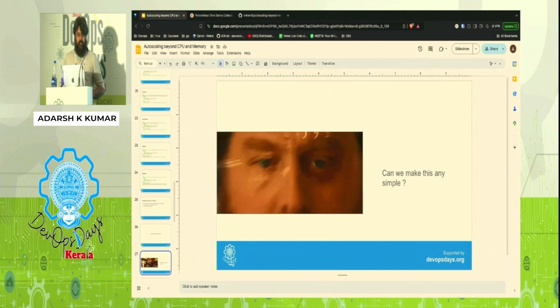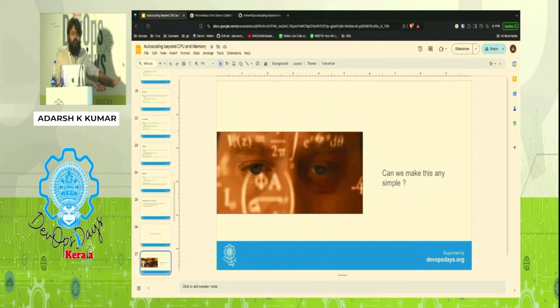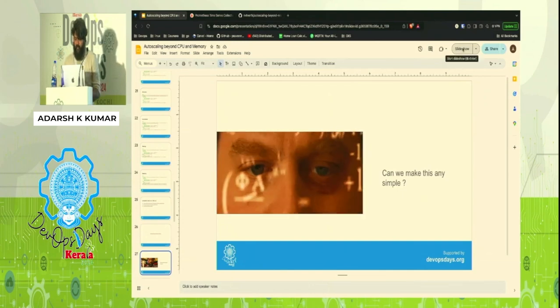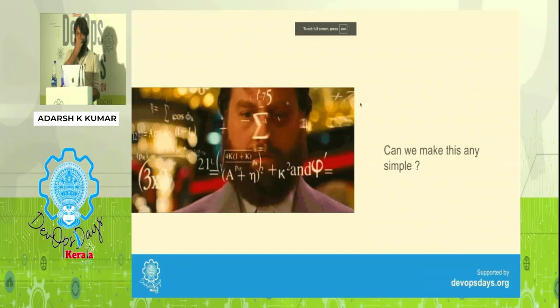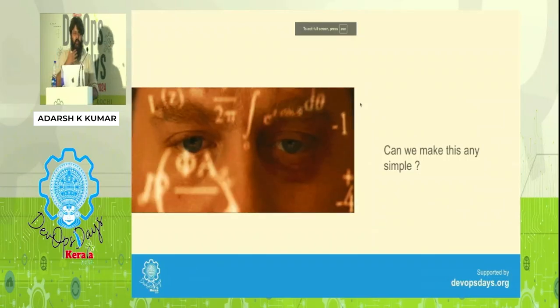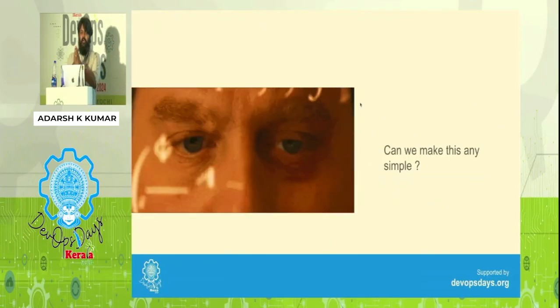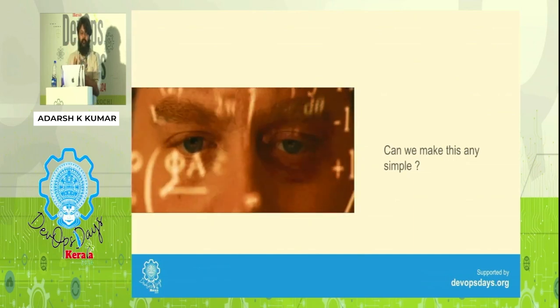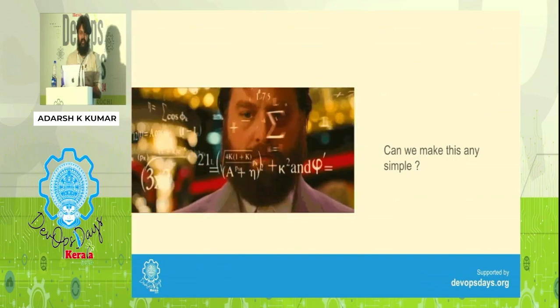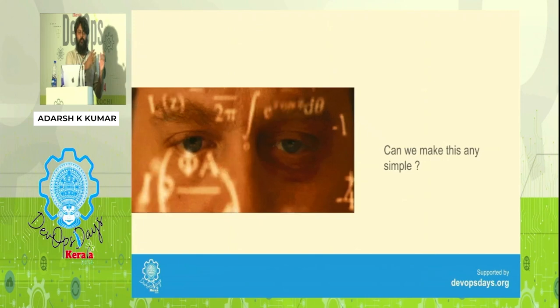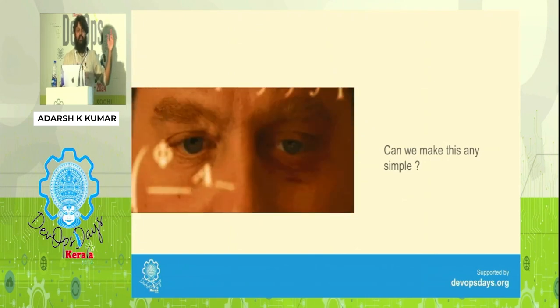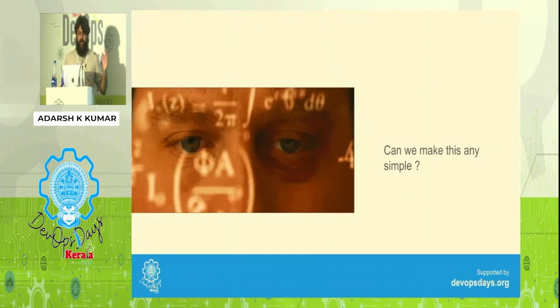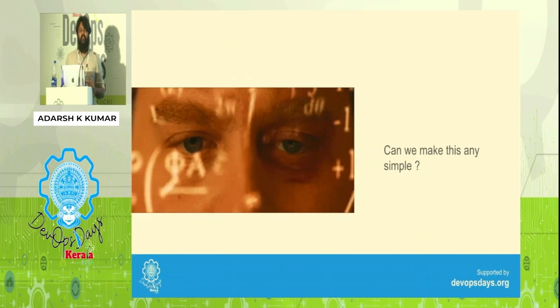Cool. This whole Prometheus based business, whatever we just saw, was not that easy, if you ask me. Because in Kubernetes, you tell it you want a pod of such and such image, such and such type. You tell what you want, you get that. It's declarative. Here I had to do association, discovery, renaming and a bunch of other stuff. Can we make it any simpler?